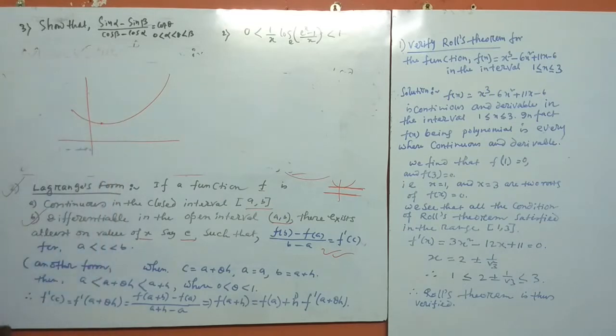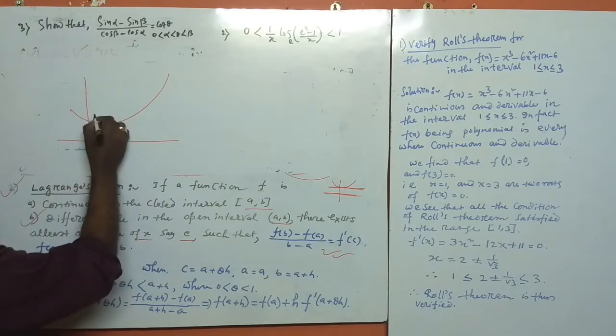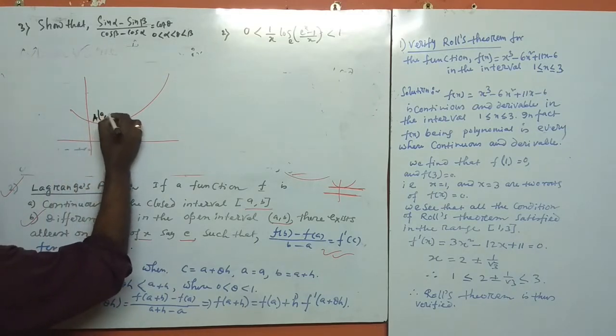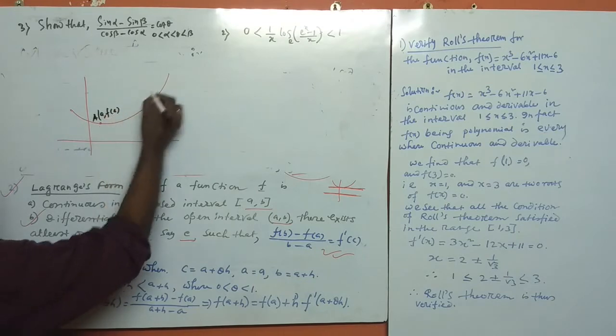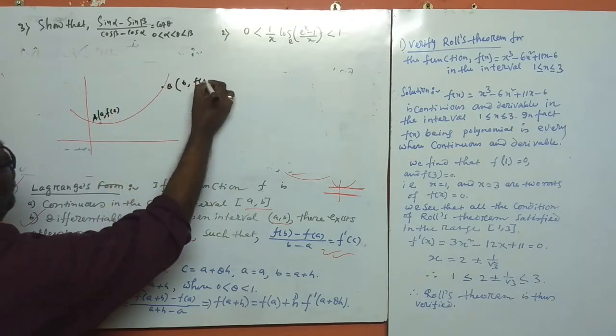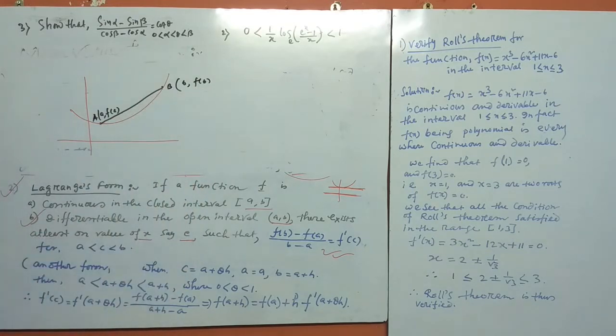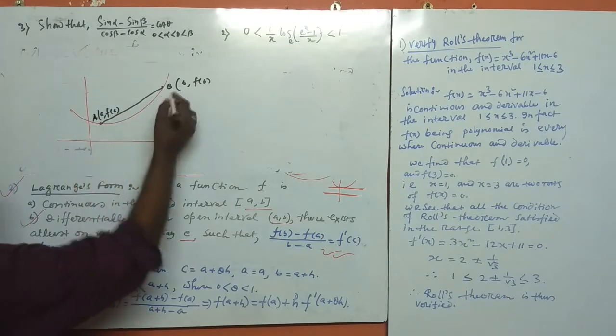This is the point A, that is A comma f of A, and this is point B, that is B comma f of B. If we join these two points, this is called the chord of this curve, and that is the slope.